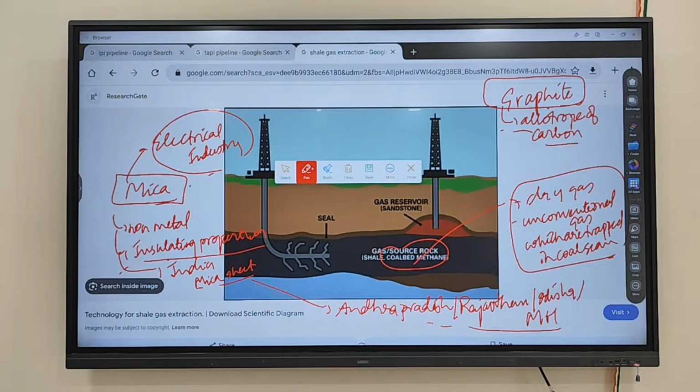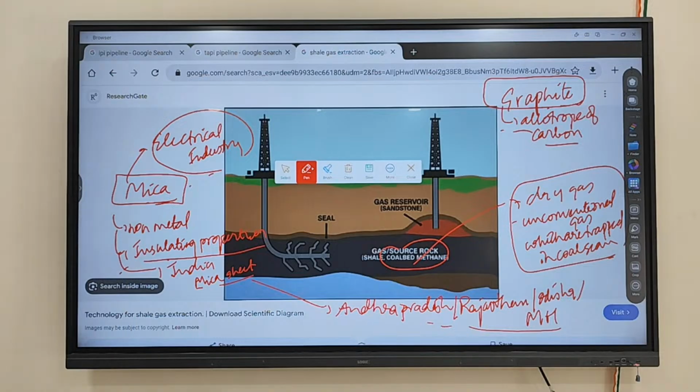What is allotropy? Having different physical properties but the same chemical properties. If materials have similar chemical properties but different physical properties, then it is called allotropy. Like in diamond, the carbon atoms are so arranged that it is one of the hardest substances naturally. Graphite is one of the softest substances. Carbon atoms are arranged in such a pattern that graphite is one of the softest. So they have different physical properties: one is harder, one is softer in nature. Clear? Any doubt regarding this?